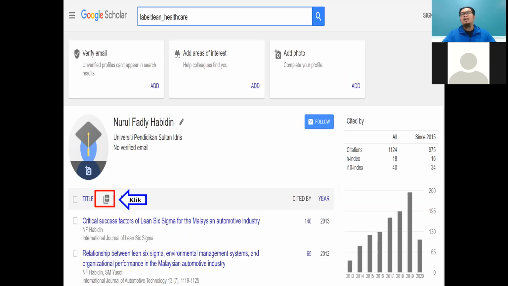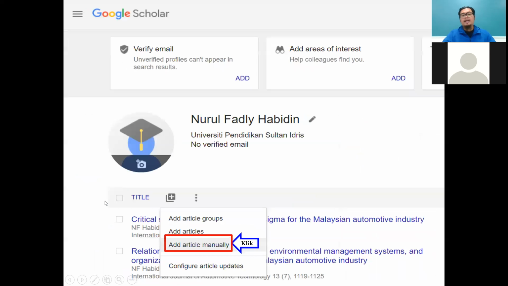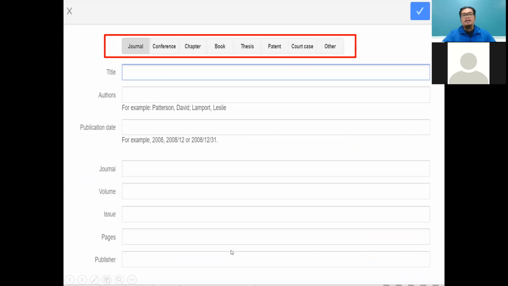If you publish articles in a conference or something like that, you want to make sure your profile is very good, with a very nice presentation, because you have more and more material or articles. Please click this plus. Okay, you can add an article manually. Previously in the master, you have the journal, conference, book chapter, book, thesis, patent, court case, and others. Please update here.